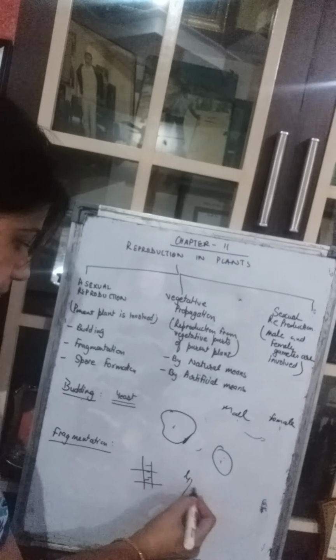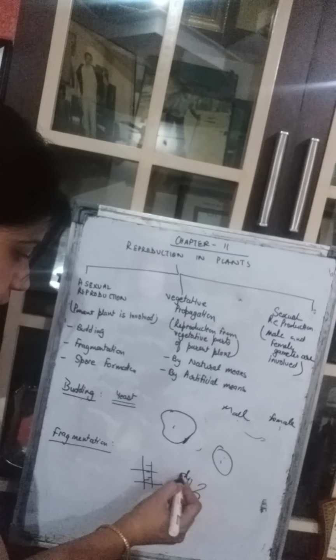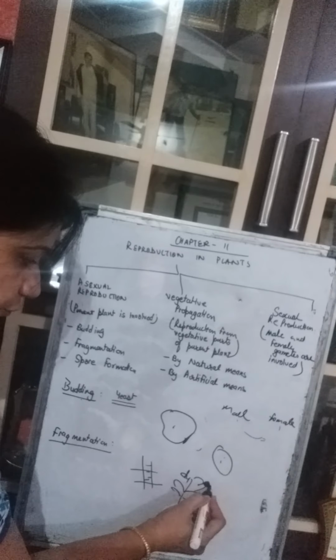This is fragmentation. Then we come to spore formation. What is spore formation? Spores are tiny spherical single-celled bodies produced for the purpose of reproduction. See, in this plant, what is happening here? The spores are formed. Suppose this is a plant. Then on the tip of the plant, there are some spores that get formed. These are single-celled bodies. They are produced and released from specialized structures of the plant body.